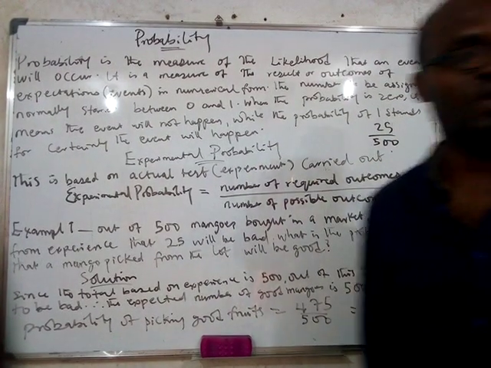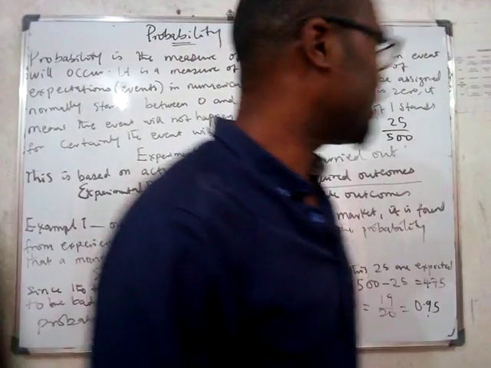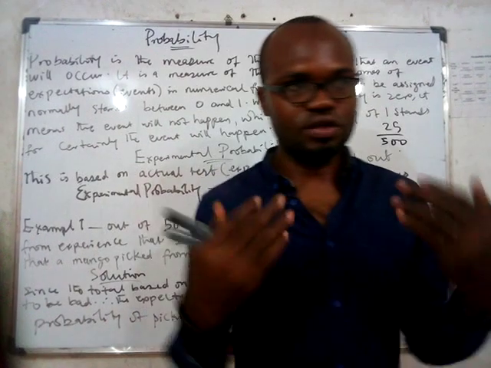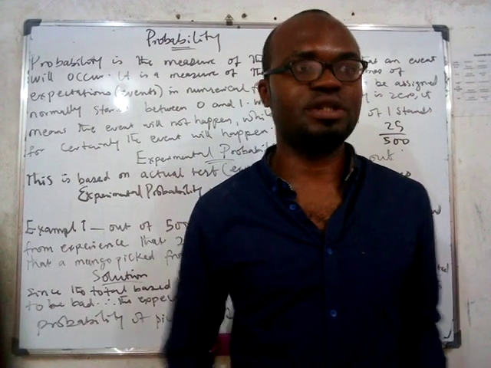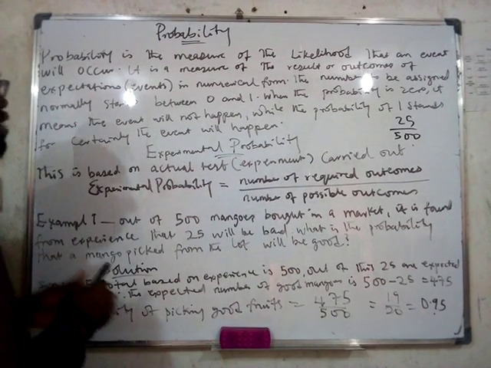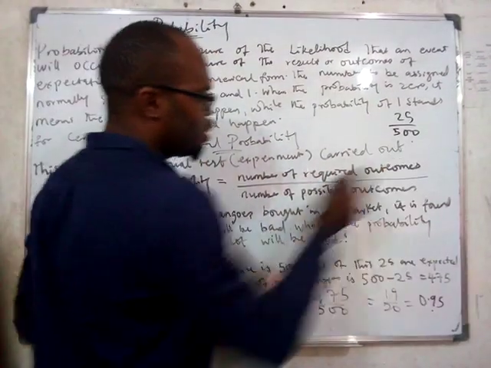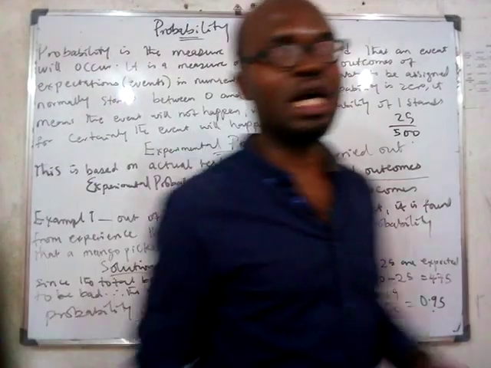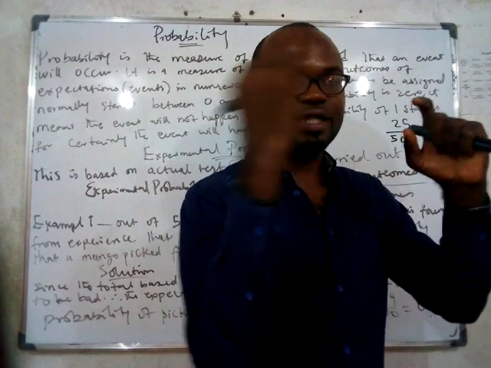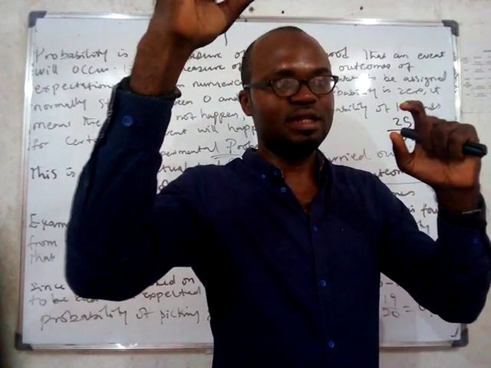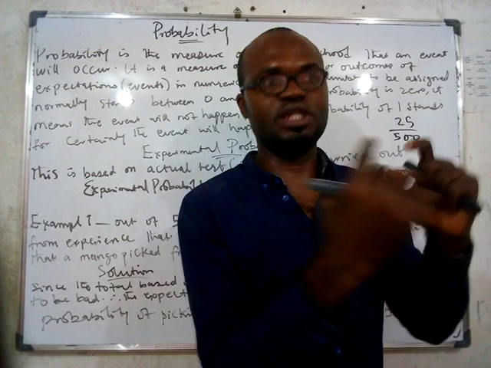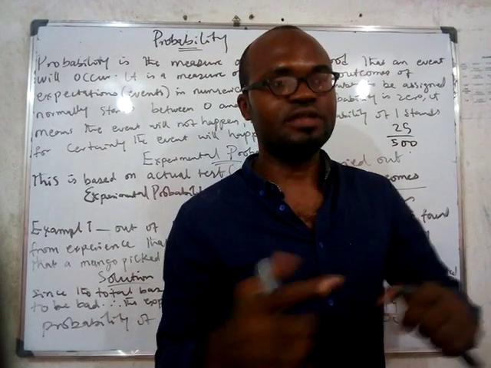So now we look at the first style of probability known as experimental probability. Probability that you count from what you already see, what you can count, what you can measure. Is that clear? From the number of experiments you can try. And this probability is giving us number of required outcomes all over number of possible outcomes. So you look at the question they ask you, what is the one that is required? You put it on top. Then possible outcome, which is the total, you put it below. When you divide, you get your probability.